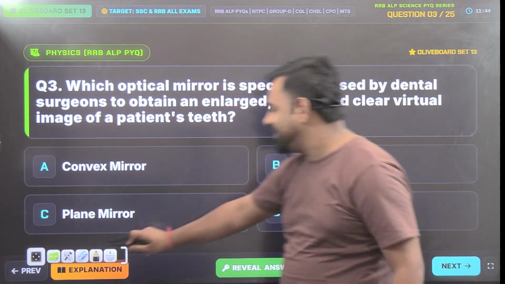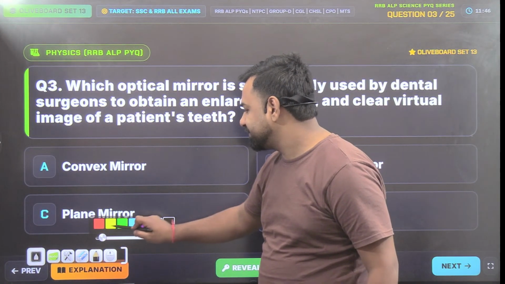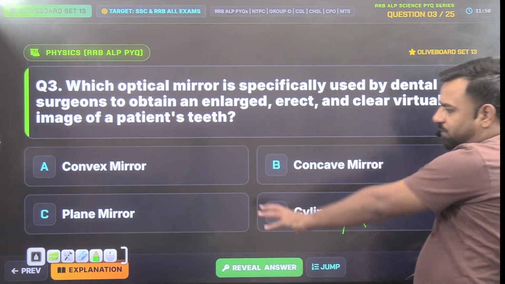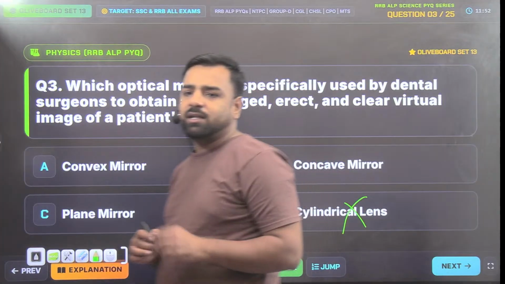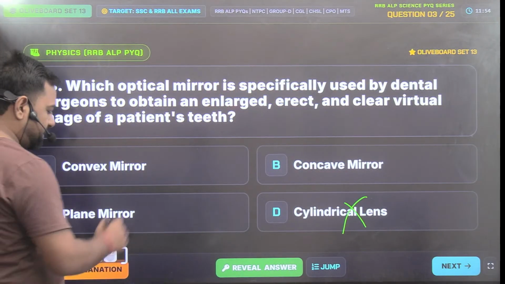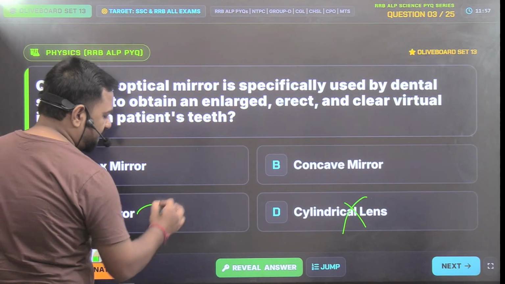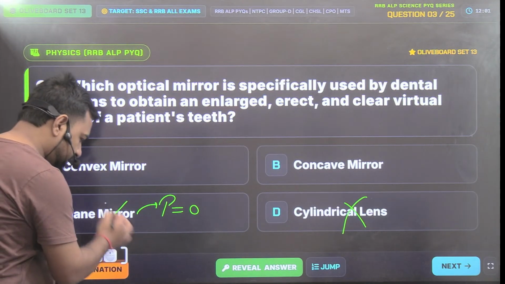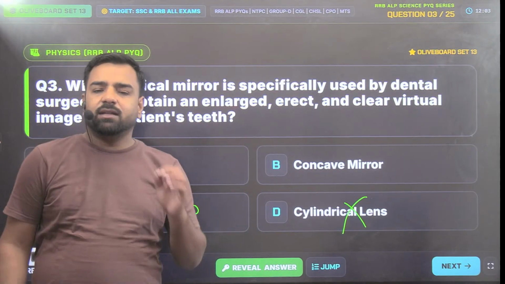So obviously your answer cannot be lens, right? So now you have used your three options. First of all, if I go with plane mirror, so guys, its power is zero. That is, there will be no magnification. So it is of no use. Again, that's wrong. But here we have a trick.